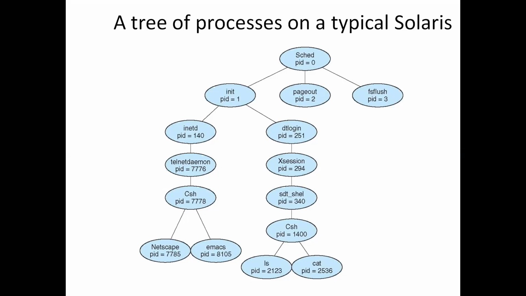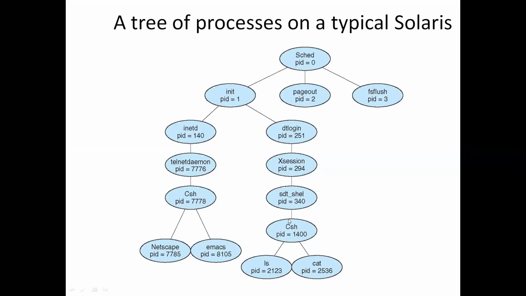The X Windows session is created when a user logs in. The dtlogin process creates an X Windows session, which is called the X session process, and this in turn creates a standard shell process. Below this standard shell, the user's command-line shell, also called the C shell or csh, will be created.